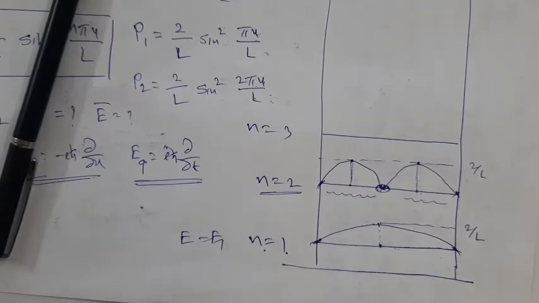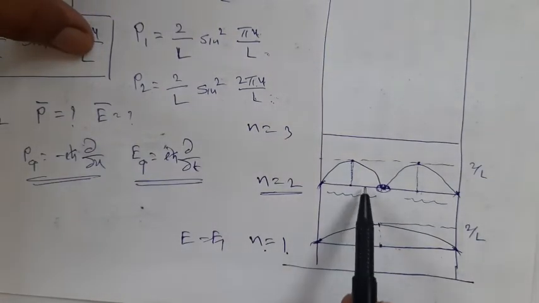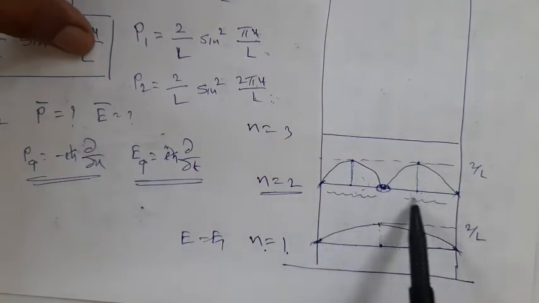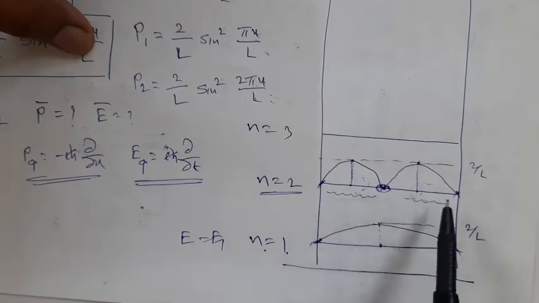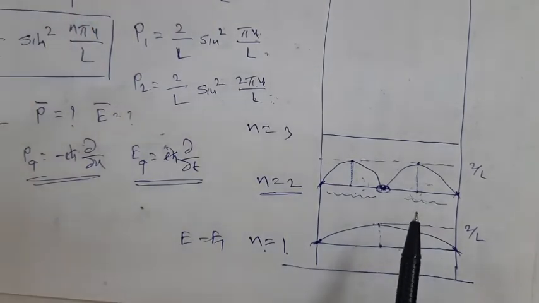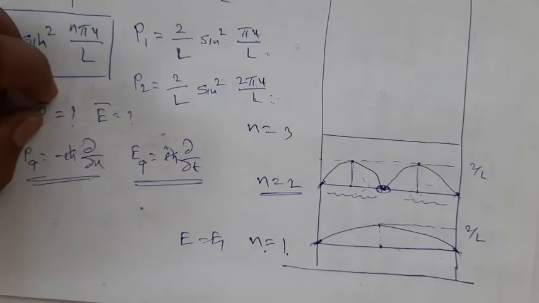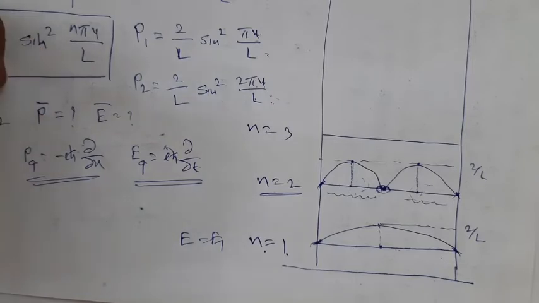Position is quantized. The particle can appear somewhere here and directly somewhere here without traveling from this end to this end with continuous motion. Correct? This is very, very interesting, and this is the very interesting conclusion of wave mechanics. That is, there is quantization.